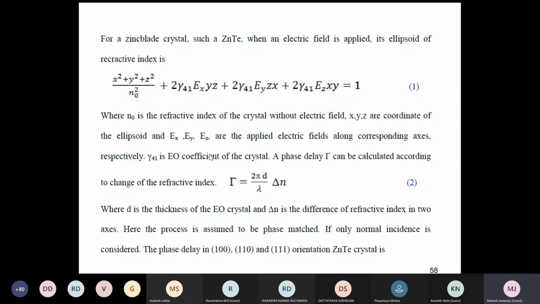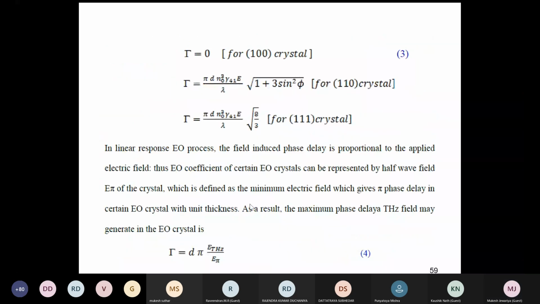By this we can change, as I said, the refractive index and polarization, and this retardation in polarization gives you the measure of terahertz, which of course depends on D, the thickness of the crystal. This is the typical equation we use, but I will not go much into the mathematics. In a one-to-one communication, an offline talk, I would of course go through it and you could understand easily, but online it's very difficult.